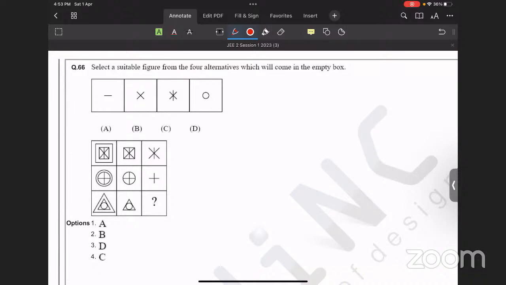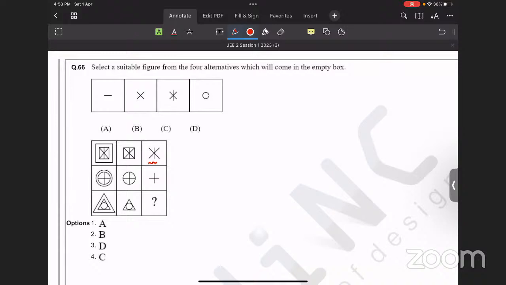Now let's see how it is working. These 3 lines are lines. That means what is coming inside the figure has been taken out. The lines which are coming inside the figure, they are coming out. That means the common things which are inside are coming out, and the outer